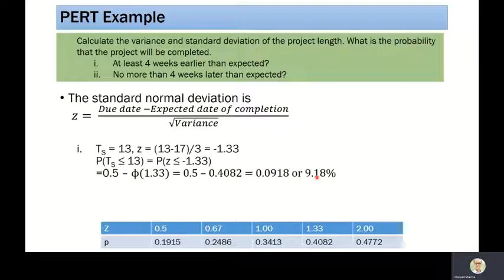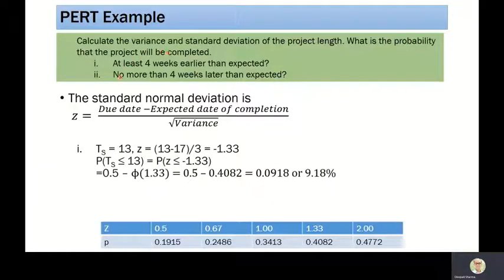However, if we want to finish in 13 days, we are trying our best, but the probability of finishing is only 9.18 percent, because all managers and everyone want to see the numbers, how confident you are. So this calculation will give you the basis for saying that this project cannot be finished in 13 days.